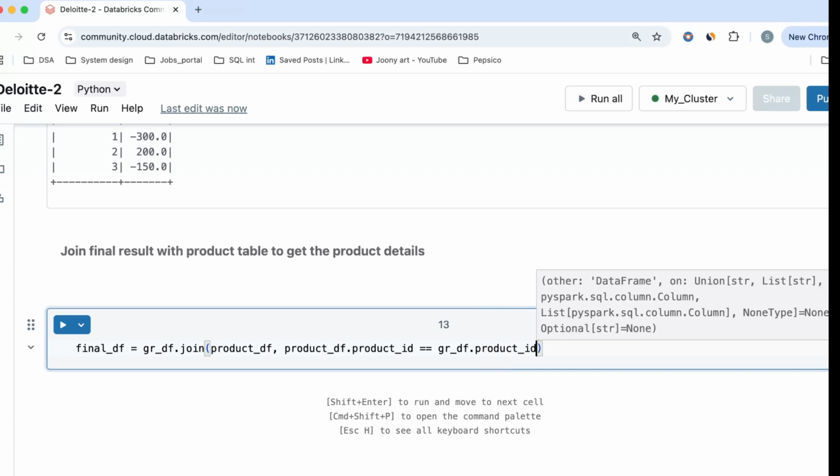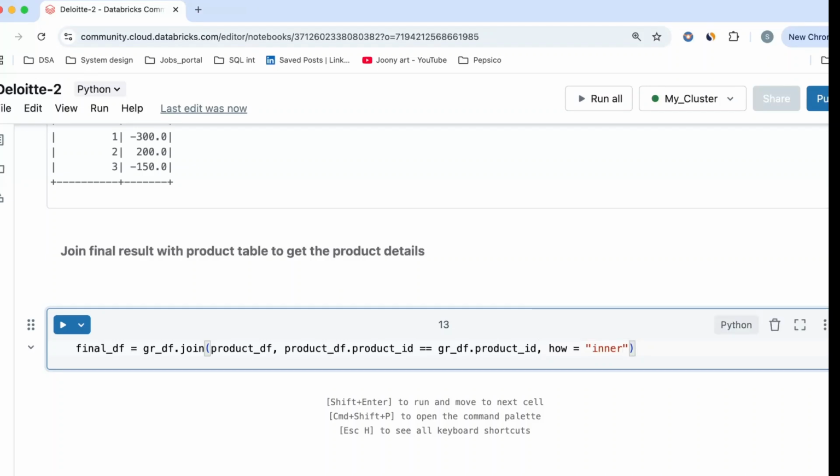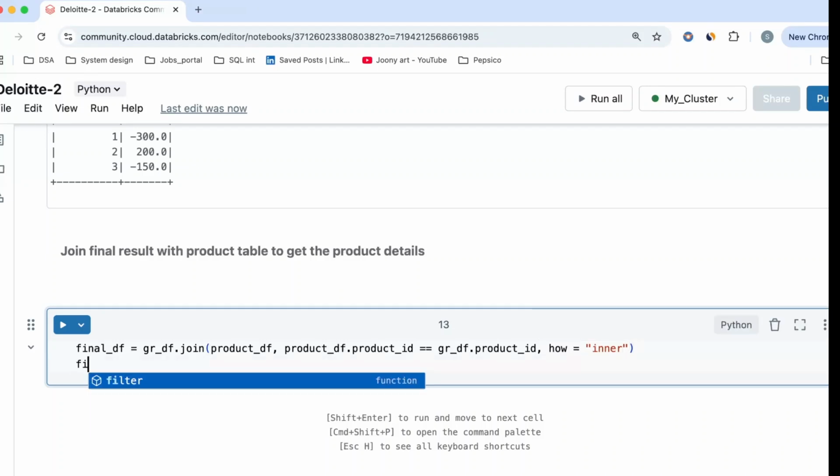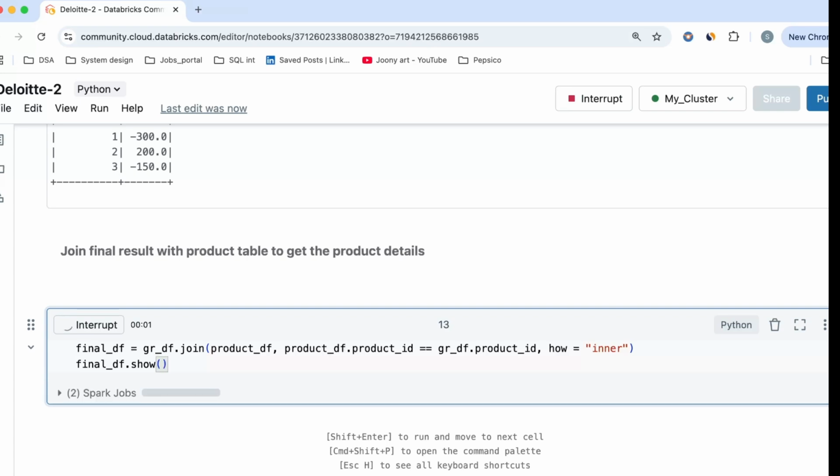Now, how will you be running this? How equal to is inner. So let me go ahead and run this particular data frame and let's see what output we get.